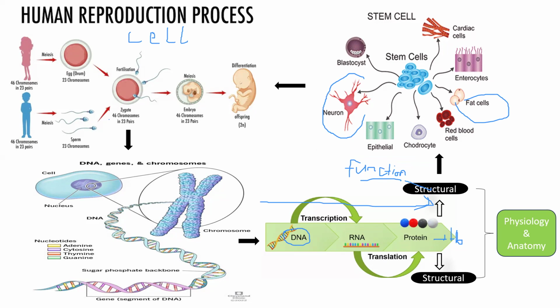If you look at their structure, they are different. Why are they different? It is because you have specific proteins that are meant to specialize those kinds of cells with that specific structure. Then we have red blood cell. The reason we have this red blood cell is because of the hemoglobin. It's the hemoglobin that makes red blood cell to be red and also have a biconcave shape.